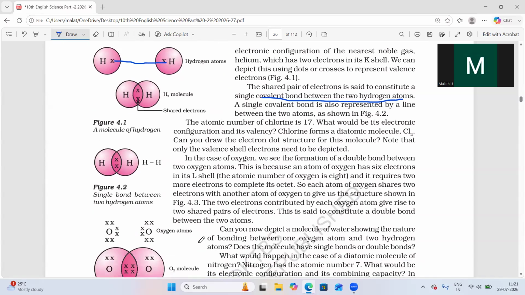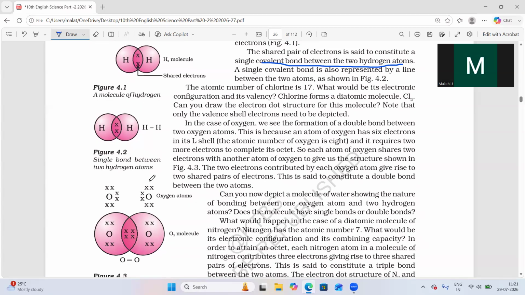So how will a double bond be present between atoms? If you take oxygen, what is the electronic configuration? It is 2, 6. The outermost electrons present are 6, so the valency is 2. If you take two oxygen atoms, here 2 valence electrons are present, and here 2 valence electrons are present.